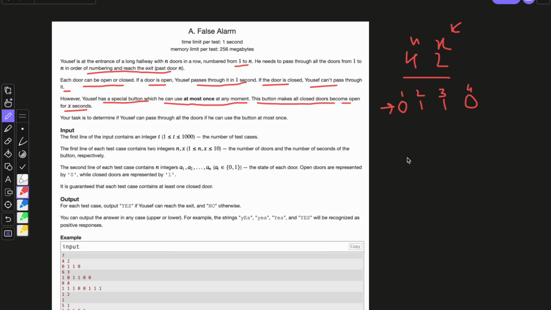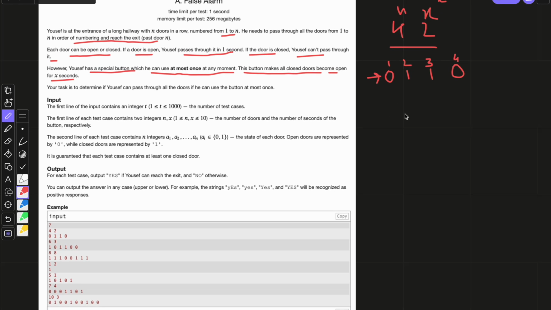For the first door, Yusuf can pass because it is open. Then Yusuf will reach door 2, and here he will use his power and all the doors would be unlocked.